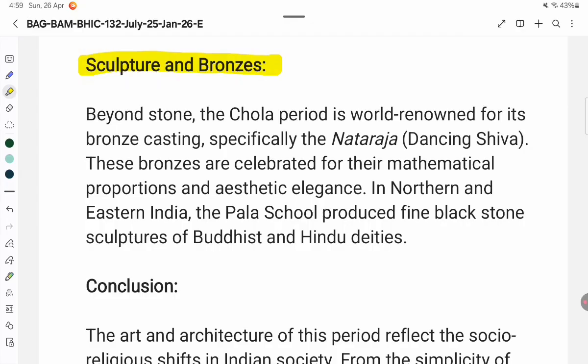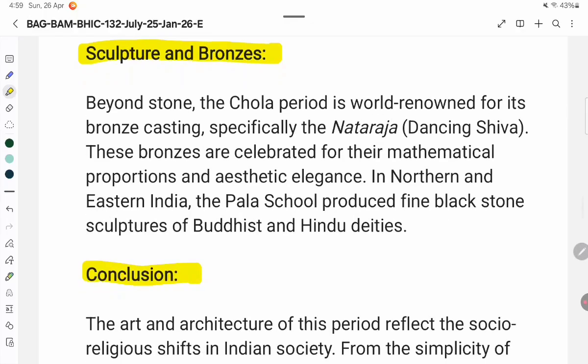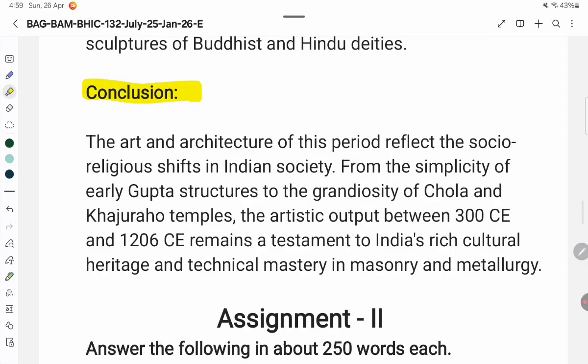In northern and eastern India, the Pala school produced fine black stone sculptures of Buddhist and Hindu deities. Conclusion. The art and architecture of this period reflect the socio-religious shifts in Indian society. From the simplicity of early Gupta structures to the grandiosity of Chola and Khajuraho temples, the artistic output between 300 CE and 1206 CE remains a testament to India's rich cultural heritage and technical mastery in masonry and metallurgy.